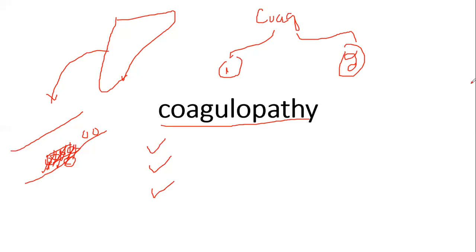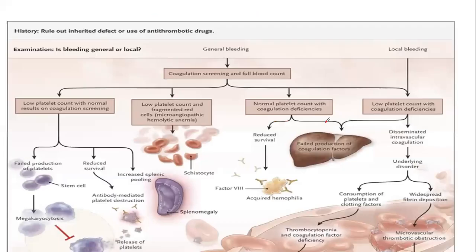Now let's proceed toward the definition of coagulopathy. So this is the chart that is the general bleeding.